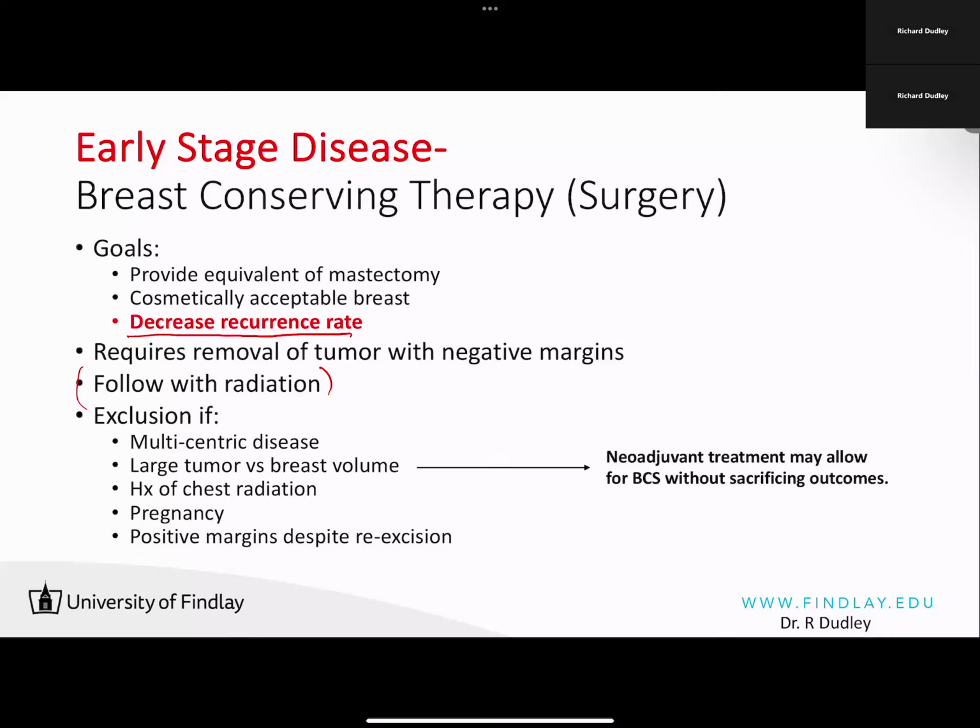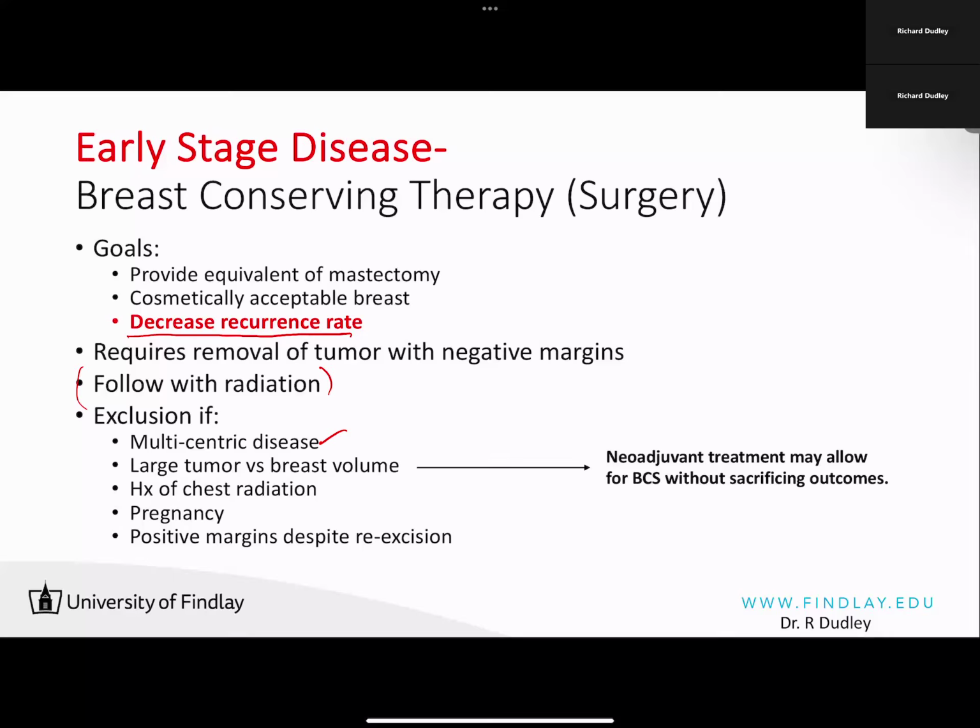There are certain individuals that actually are not good candidates, or candidates at all, for a breast conserving lumpectomy. On occasion, you may encounter a patient that has what we refer to as multicentric disease, where there is more than one primary. Or maybe you have encountered a patient that has a large tumor relative to the breast volume.